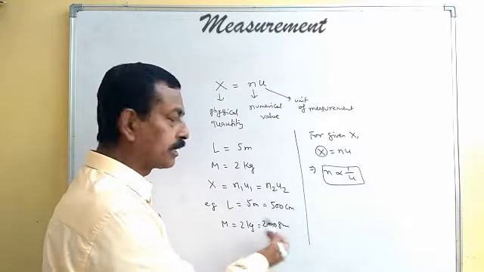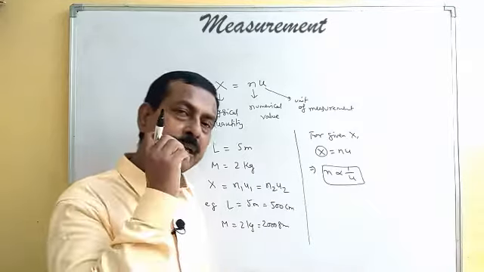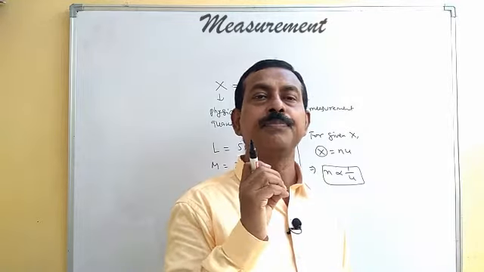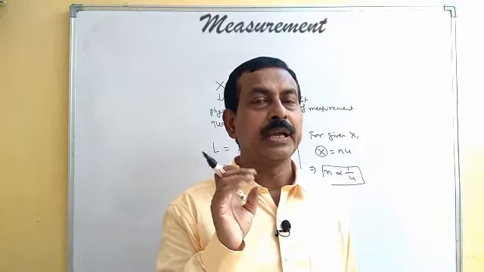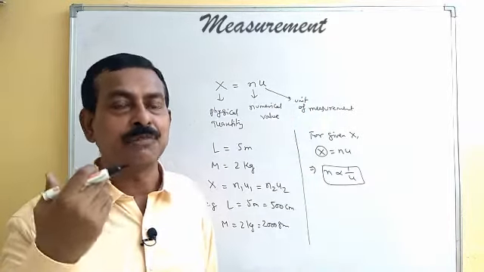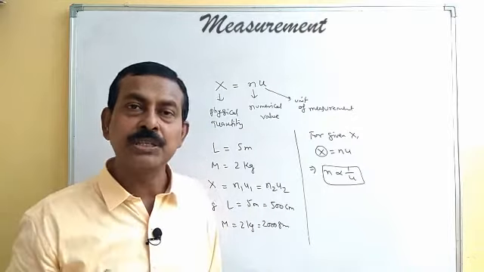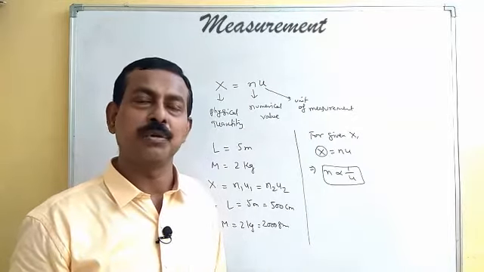Similarly for kg and gram also you can take. So if the numerical value we take, it will be inversely proportional to the size of the unit. If the unit is small, the numerical value will be large. If the unit is large, the numerical value will be small.